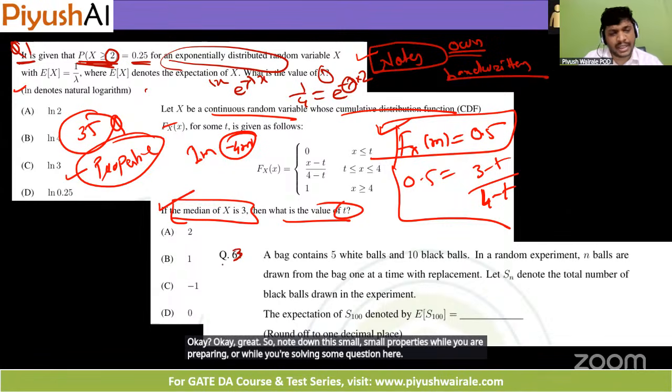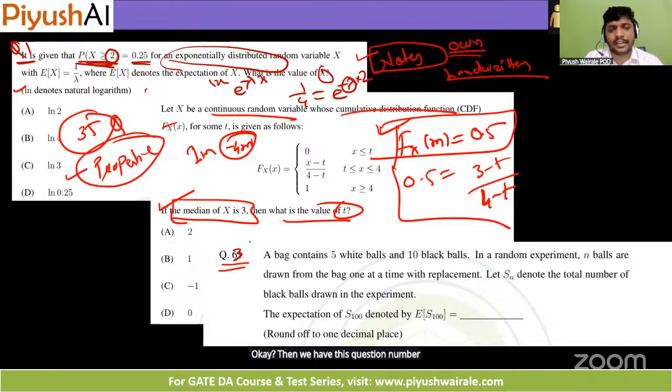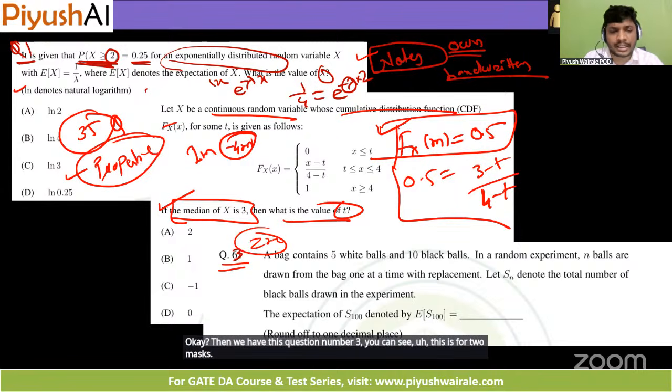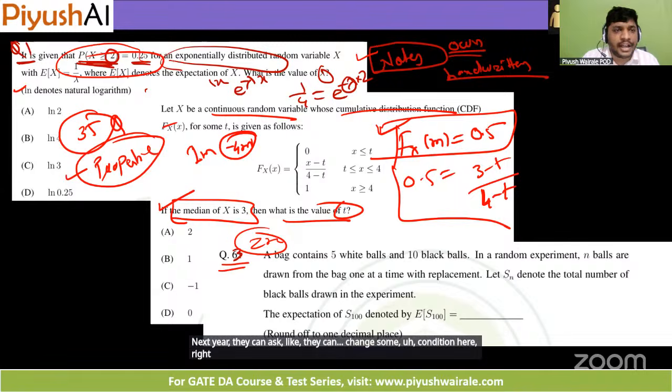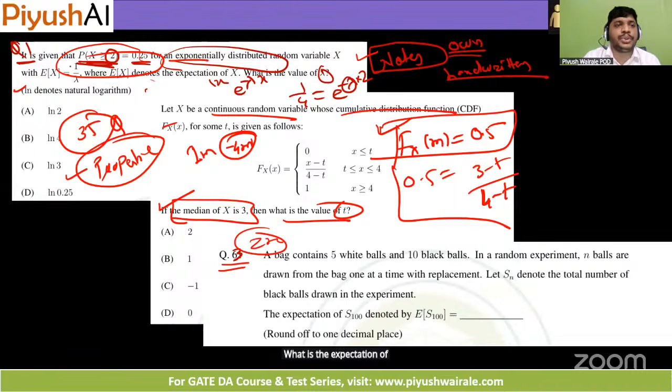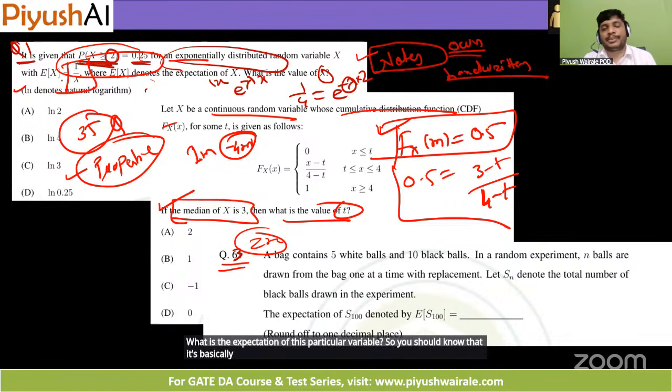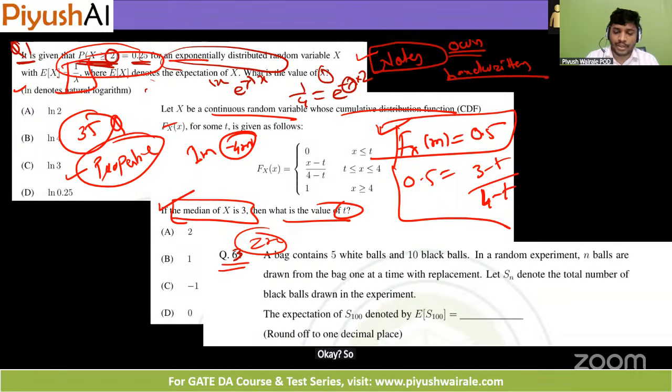Then we have this question number 3. You can see this is for 2 marks. A little bit conceptual question. So you can expect this type of question in the GATE exam. Next year they can change some condition here, or they can give some expression and ask what is the expectation of this particular variable. You should know that it is basically 1 by lambda for an exponentially distributed variable. So focus more on properties for 1 mark questions.